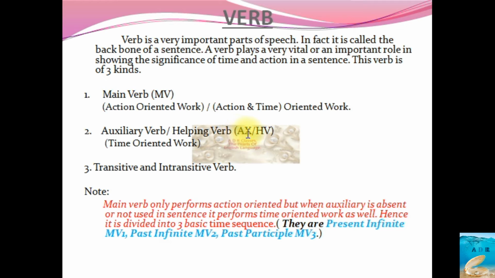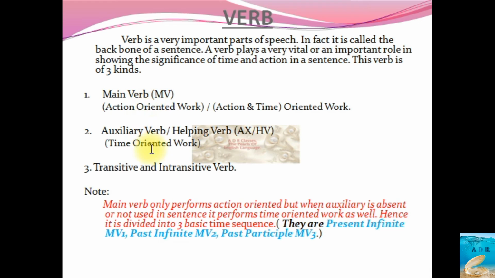Let me just tell you something about auxiliary verbs or helping verbs. It's time oriented. It never shows you an action. Suppose we take a word called is, do you find any action there? Certainly not. If you take a word called was, do you find any action? Certainly not. But of course you find the time there. Is is a present tense form, was is the past tense form, will is the future tense form, shall is the future tense form. However, all these things, main verb and auxiliary verbs, in my next videos I will be uploading the detailed notion of all these things.